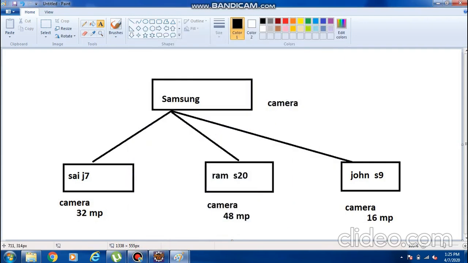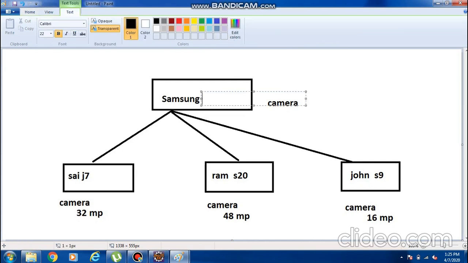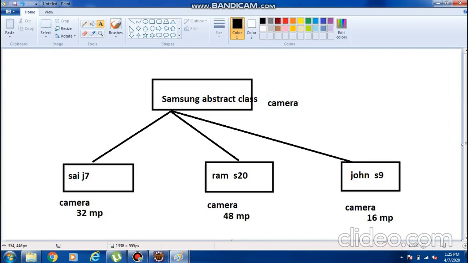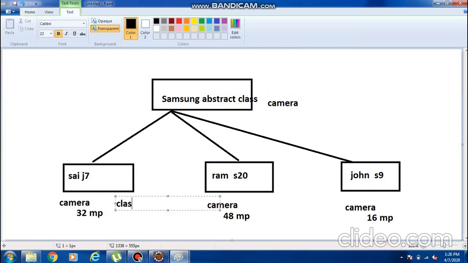Now I hope everyone is clear with this example. Now I will tell you what is abstract in this, and what is the use of abstraction in this. For these three people, what is the common class I am using? Samsung. That's why I am taking Samsung as an abstract class. Which class? Abstract class. The remaining are normal classes.